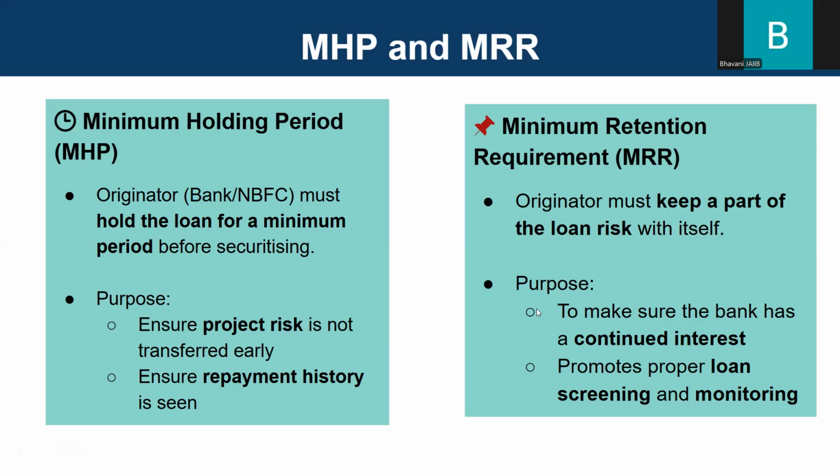Okay. The next is minimum retention requirement. That is MRR. The originator must keep a part of the loan risk with itself. Which means you cannot transfer the complete loan risk to the investor. Okay. So you have to keep a part of that loan risk with you. So what they're trying to say is even after selling loans, the bank must keep some share. This ensures the bank stays careful and involved. Okay.